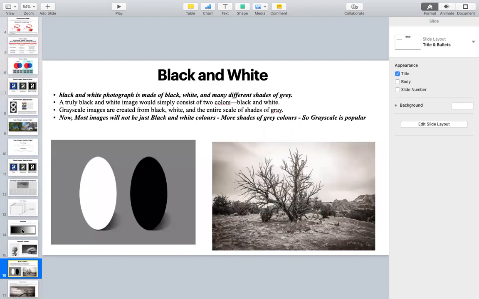Okay, another point: even if it is black and white, there will be shades of black and white. Some shades of black and some shades of white will be there. There is no pure black and white. So almost all such images will be grayscale kind of images. That is what you should be knowing.